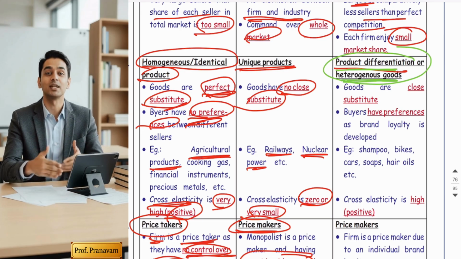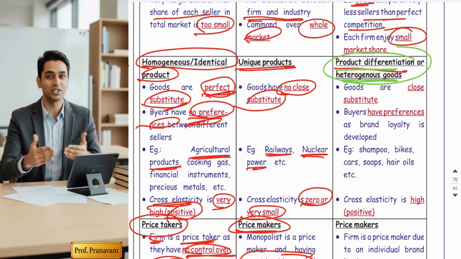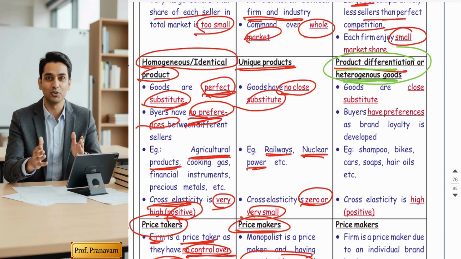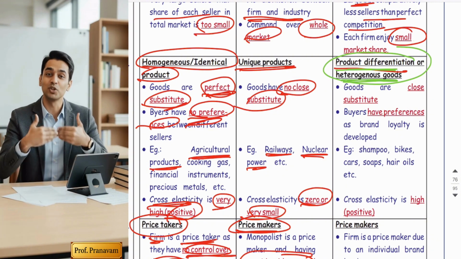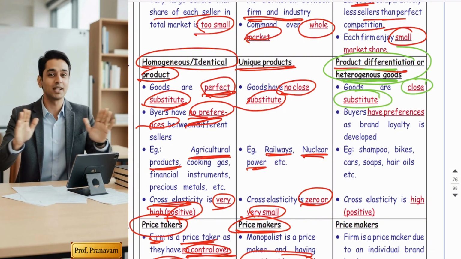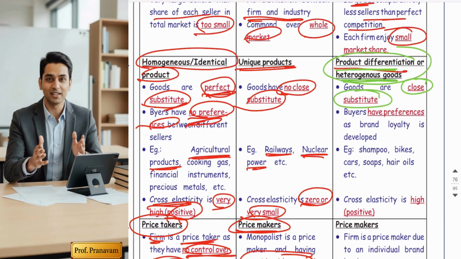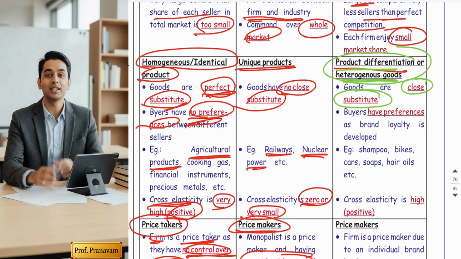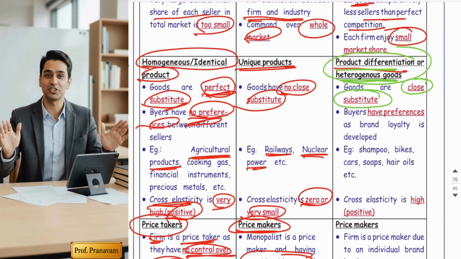Each firm sells a product that is similar but slightly different based on design, quality, color, packing and brands. I can say that goods are close substitutes to each other. See, in perfect competition, I used the word perfect substitute. Okay, see the comparison. But in monopolistic competition, goods are close substitutes.